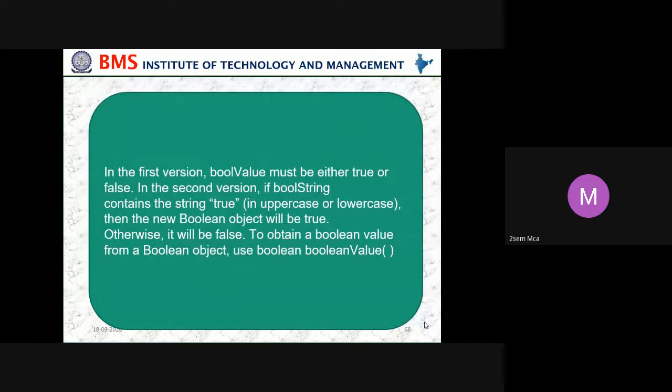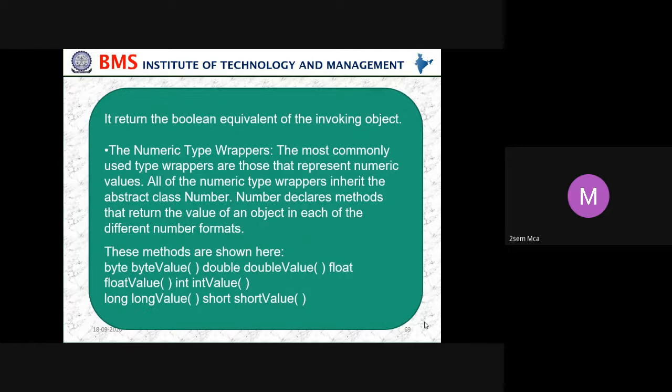In the first version, boolValue must be either true or false. In the second version, if boolString contains the string true, in uppercase or lowercase, then the new Boolean object will be true. Otherwise, it will be false. To obtain a boolean value from a Boolean object, use booleanValue. It returns the boolean equivalent of the invoking object.